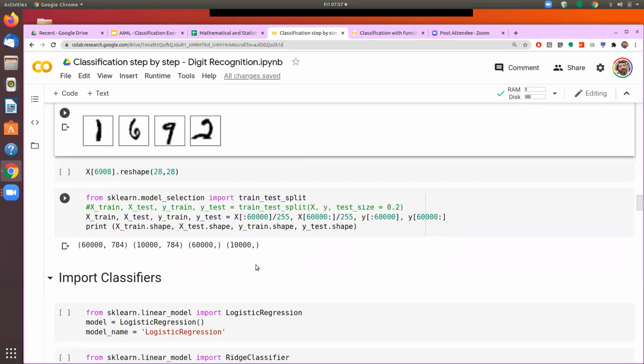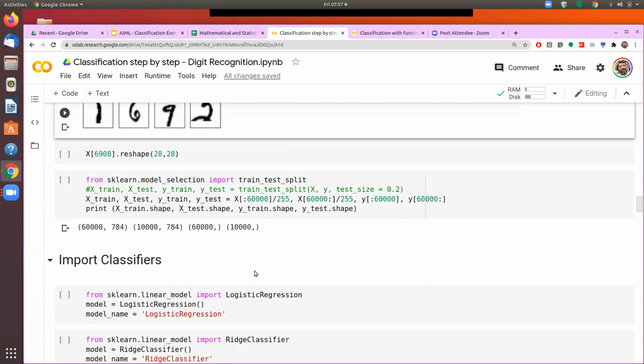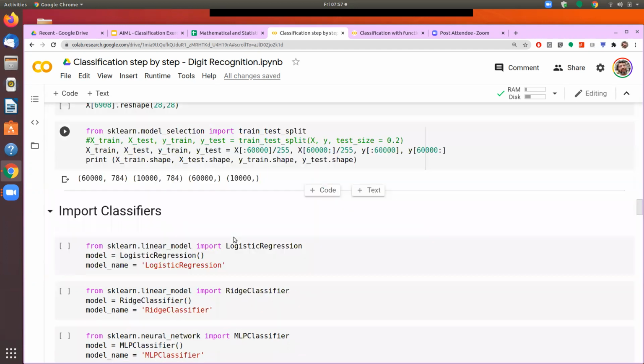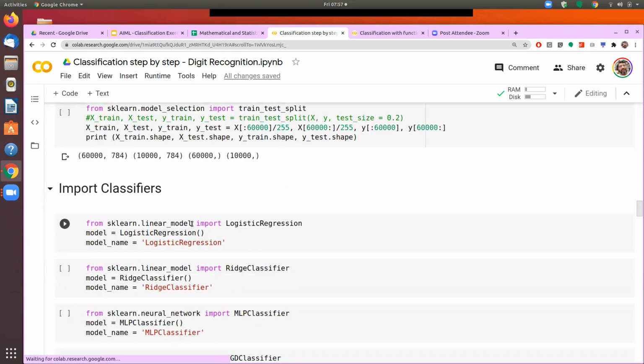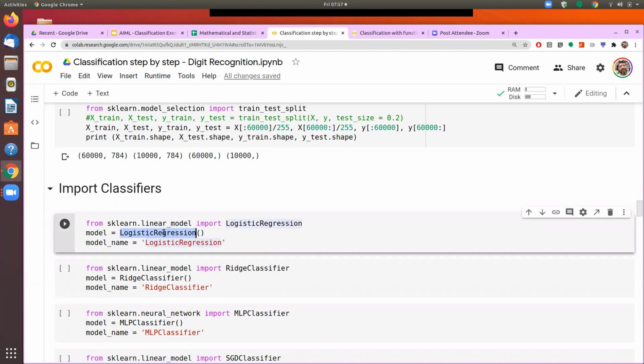This was a bit of a digression that we took here. After getting the data for the features and the labels in the form of an X data set and the Y data set, we did the split, then we imported the library and created an instance.